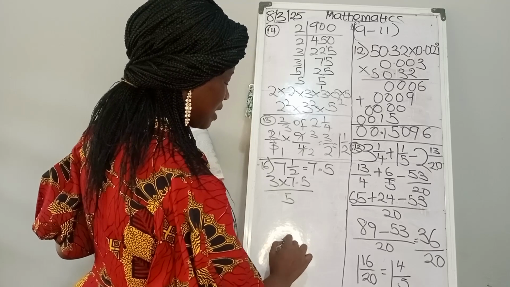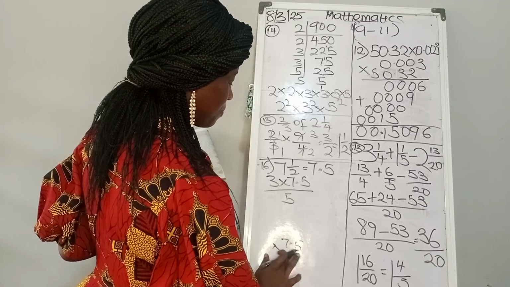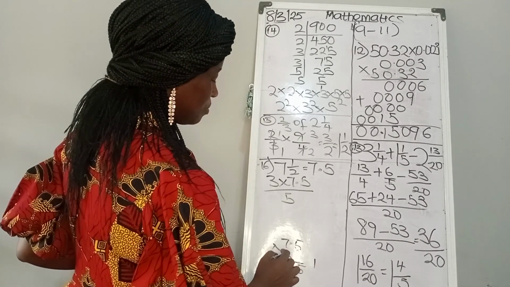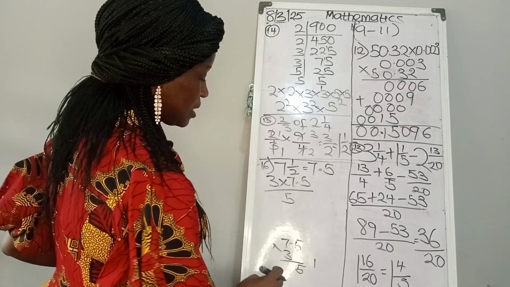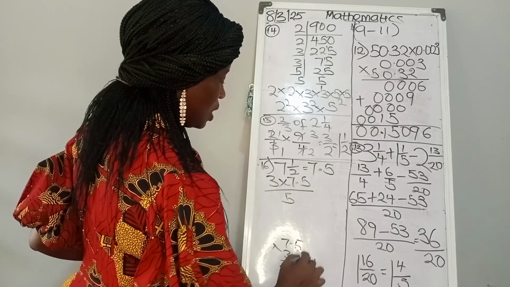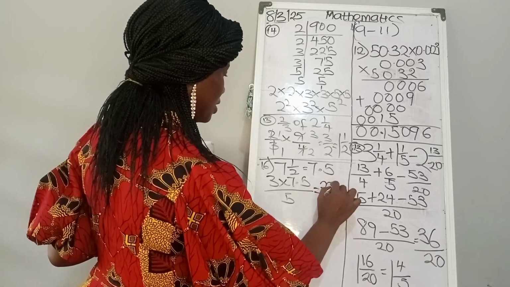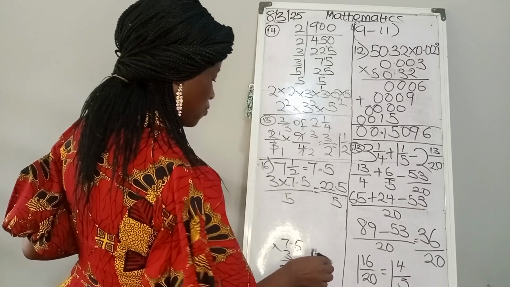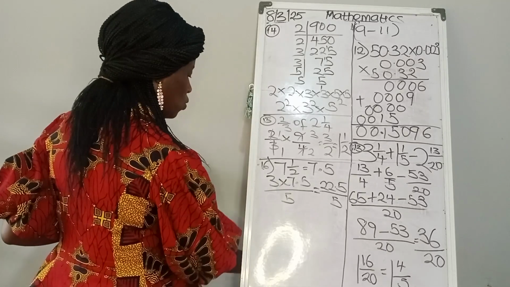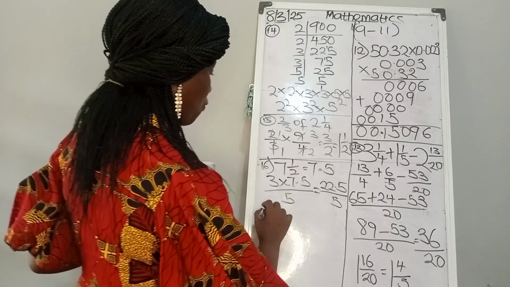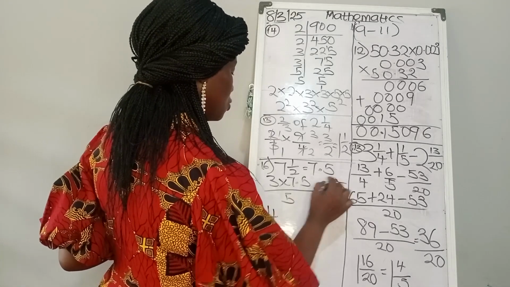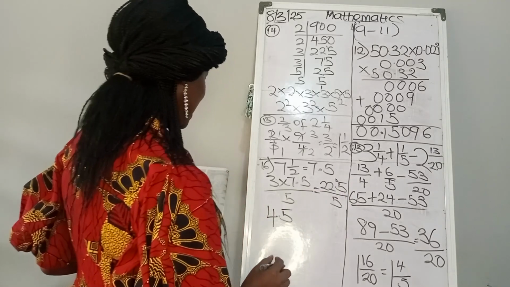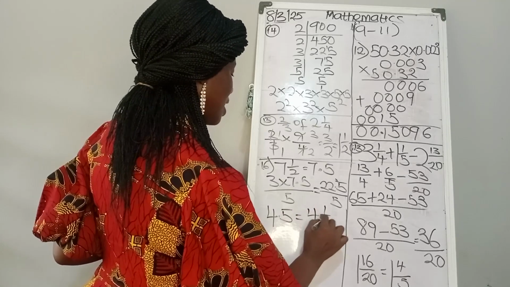7.5 multiplied by 3. 3 times 5, that is 15. We are holding 1. 3 times 7, that is 21, plus 1, that is 22. So that gives us 22.5 over 5. So 22.5 over 5. How many times will 5 go into 22? That is 4, remainder 2. So 5 into 25, that is 5. So if we take them, which is 4.5 days. I hope you get what I have just done there.